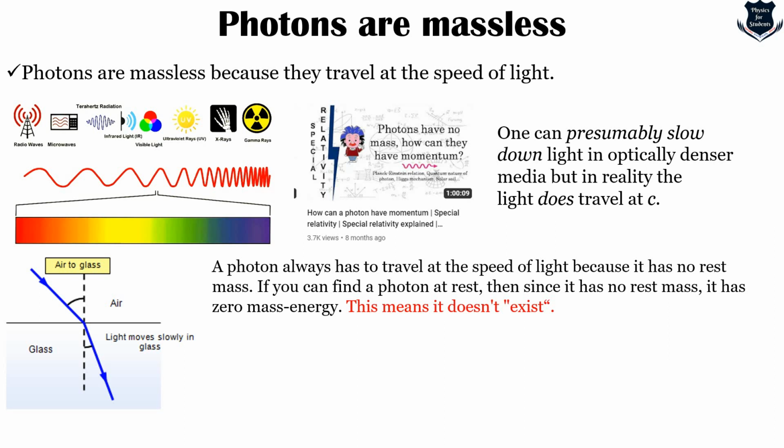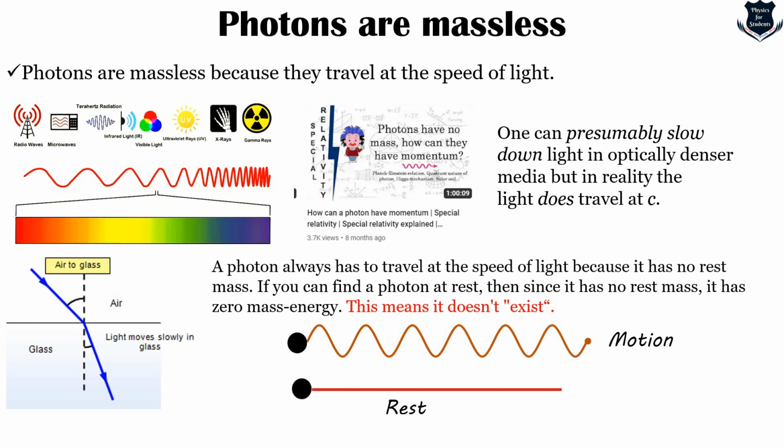And what we can see is that a photon always has to travel at the speed of light because it has no rest mass. If you keep the photon at rest, then since it has no rest mass, it has zero mass energy. So here is the photon in motion in the form of a wave, and in the form of rest, this is just at rest.